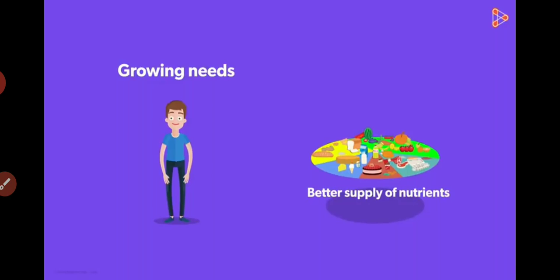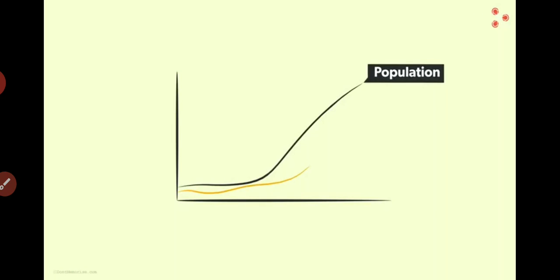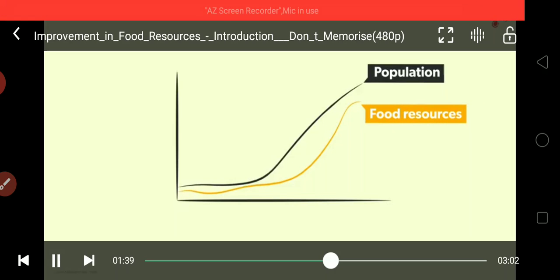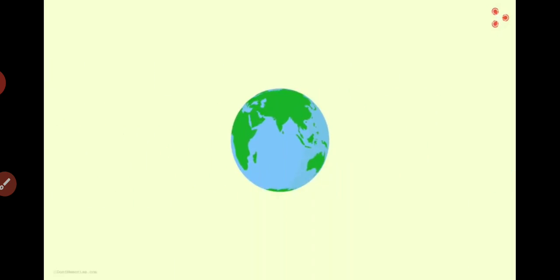Better? Increasing needs? What am I exactly hinting at? It is quite well known that the number of human beings is on the rise daily. The demand for food is ever increasing. In such a situation, what do we do? Can we keep cutting down trees for food? Do we have enough land for cultivation? The answer is a big no. So what is the only way out?